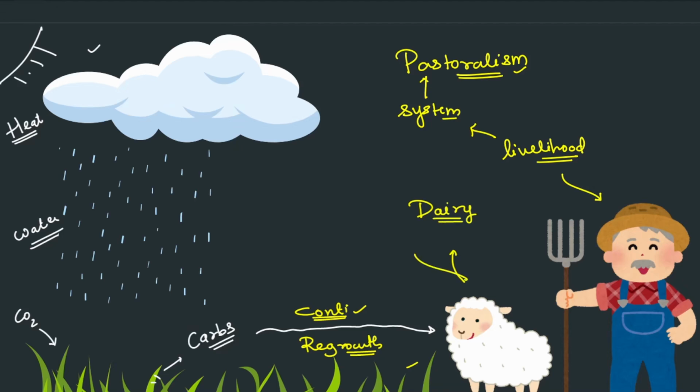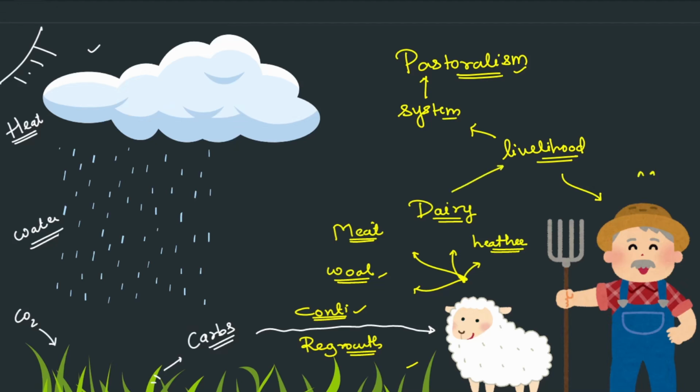Second thing, when it stops giving dairy, they are often, or sometimes even intentionally, killed for the meat industry. Other than that, their hair is taken out and wool is made. They also naturally shed their skin. And the fourth thing is leather production. After their death, or even sometimes when they are killed, their skin is used for making leather. So all these things collectively make money, a livelihood for this person.